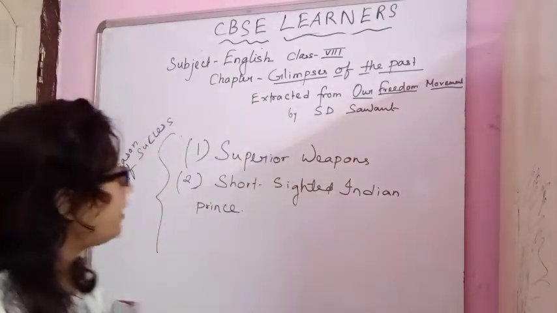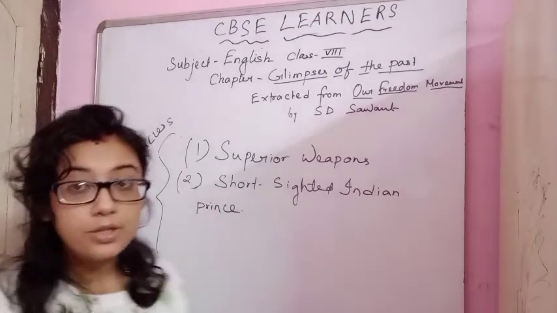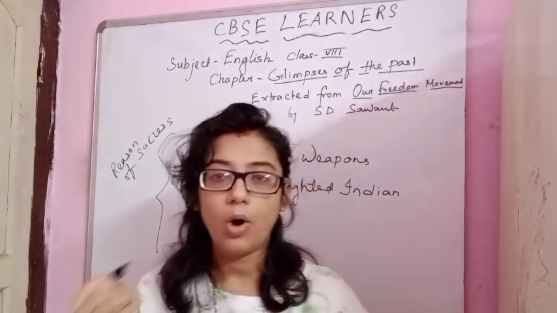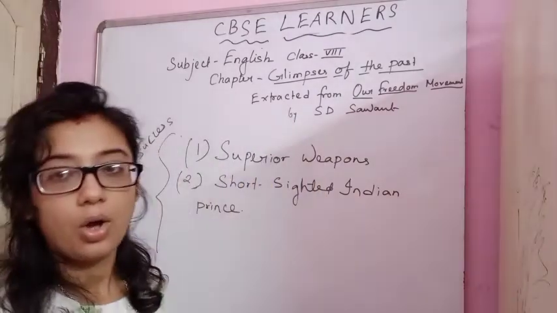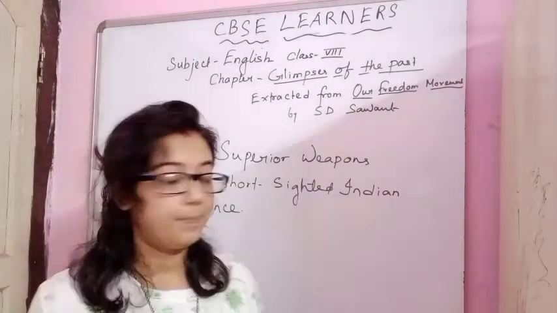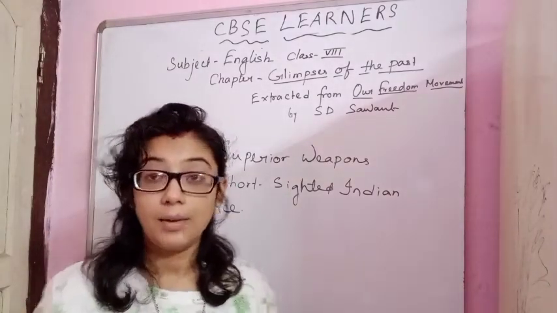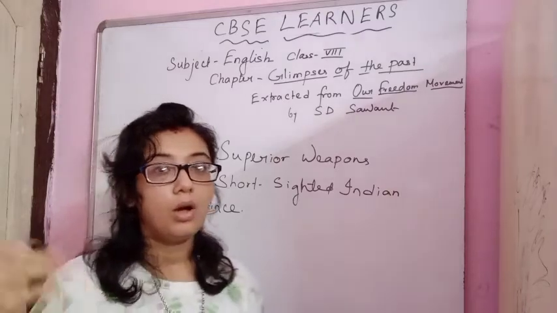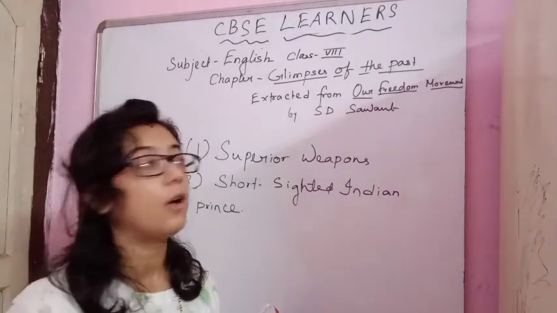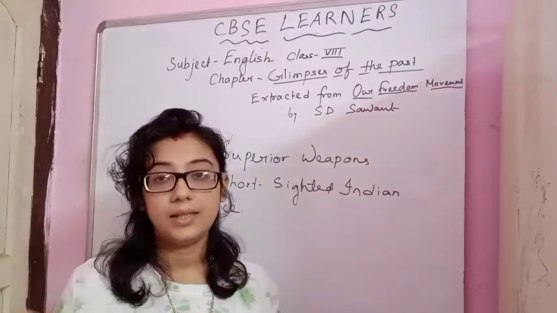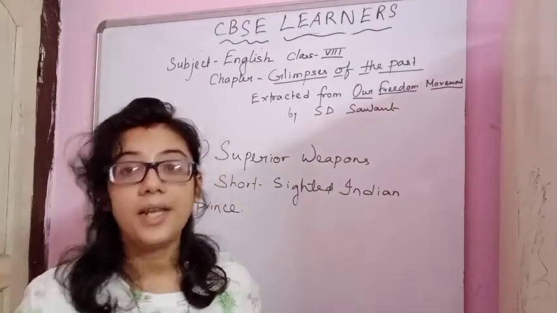Now, can you tell me about which settlement or which policy these kings are discussing in this chapter, that the British East India Company will help us to conquer the other states or to defeat the other king? This is none other than the subsidiary alliance.